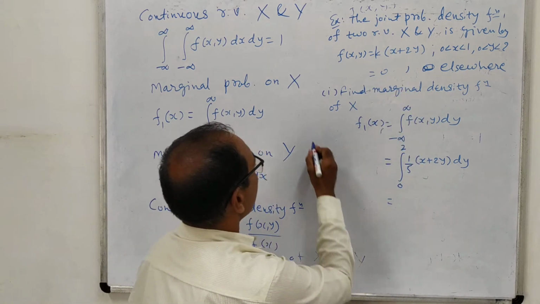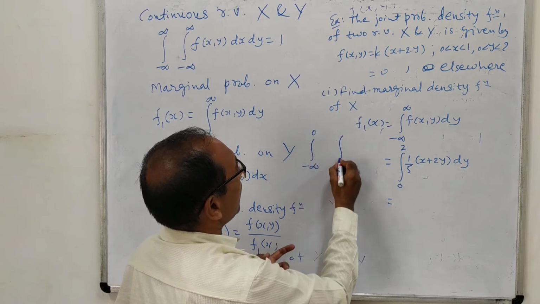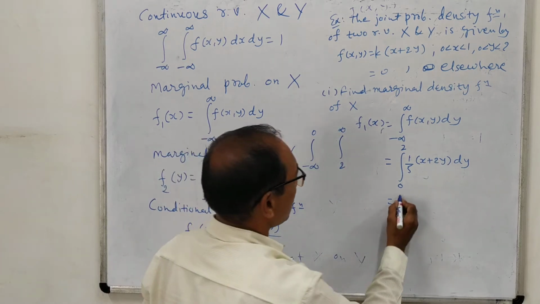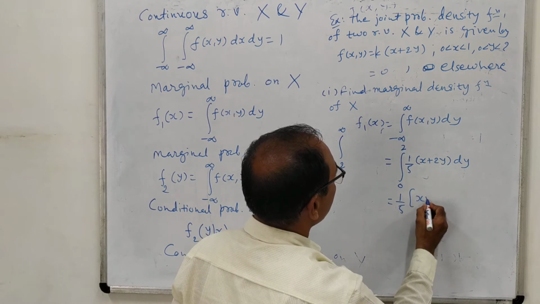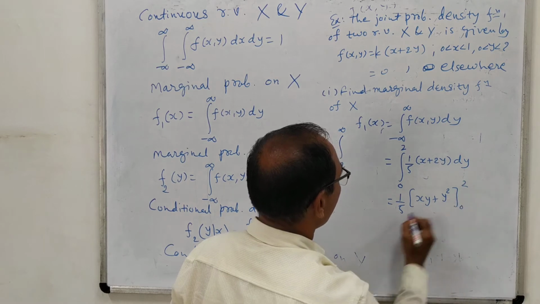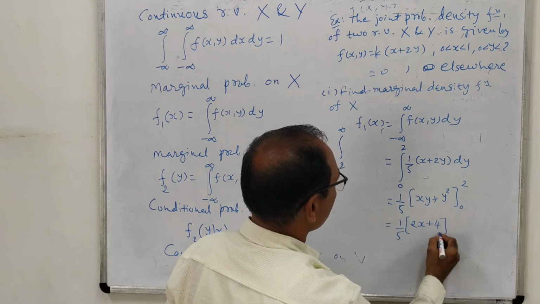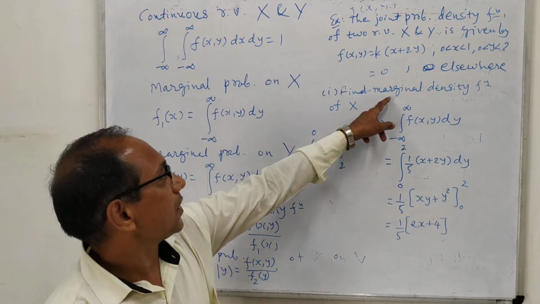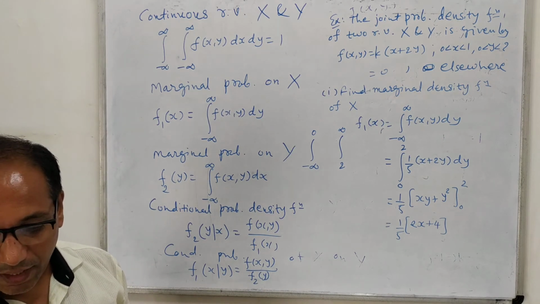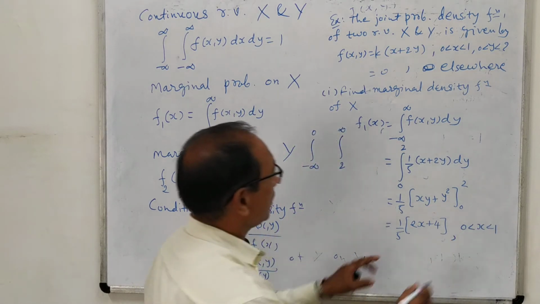The integral from minus infinity to 0 is 0, and from 2 to infinity will also be 0, so we are not writing those. So 1 by 5 comes outside. The integration of this is xy plus y square by 2, from 0 to 2. So 1 by 5, with y equal to 2, gives 2x plus 4. This is the required answer, the final marginal density function of x, and since it is based on x, it is valid for 0 less than x less than 1.